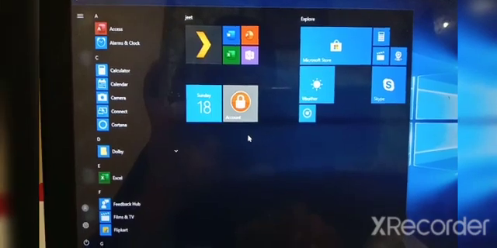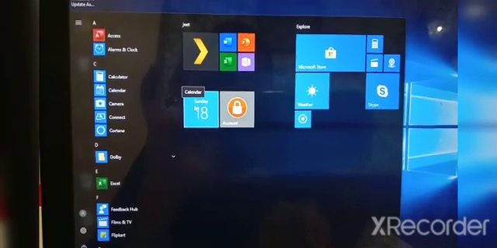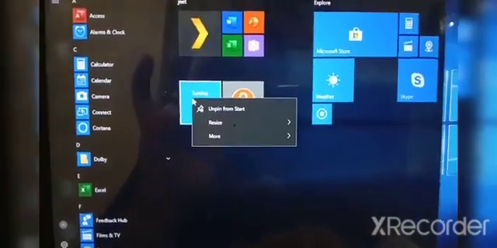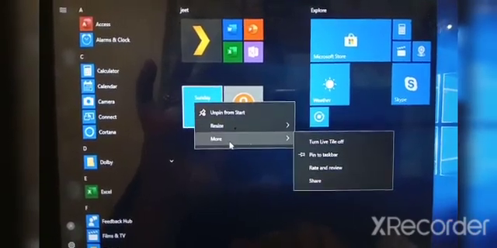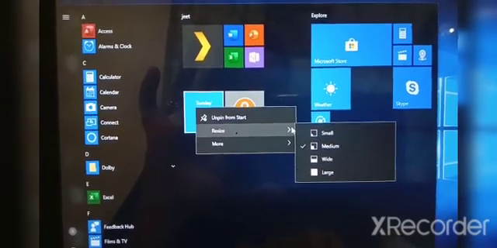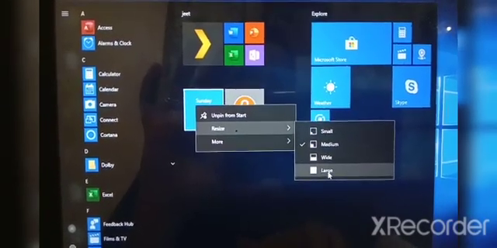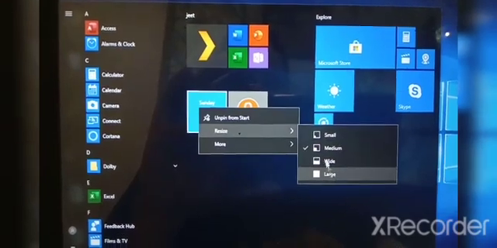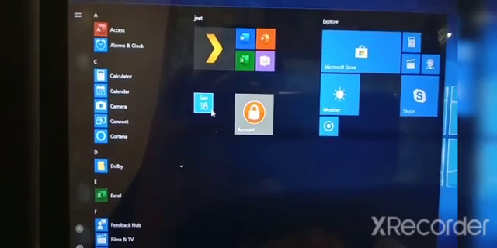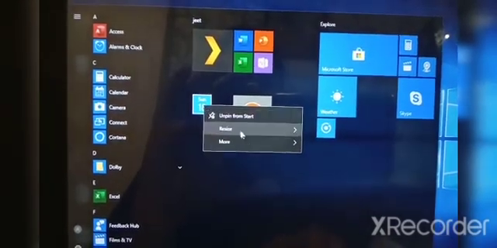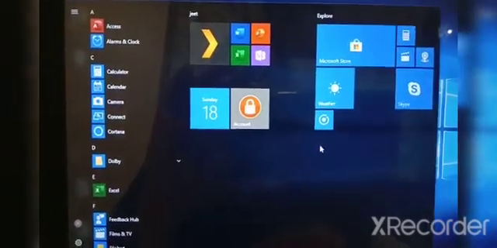Now, resizing tiles. To resize a tile, right click on it. Now you can see the options: unpin from start, resize and more. What is there in resize? In resize you can see small, medium, wide and large. Here you can click on small. Just click on small and see what is happening. You can see the small tile. Again you make it medium. This is called resizing a tile.